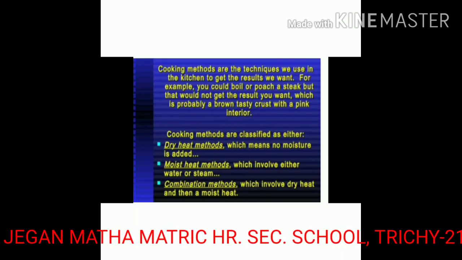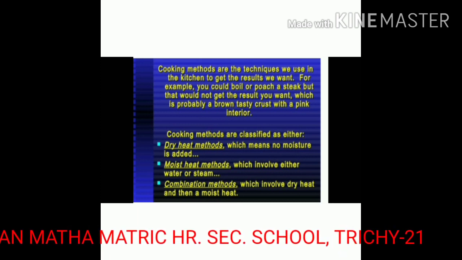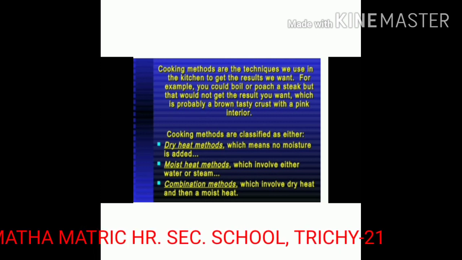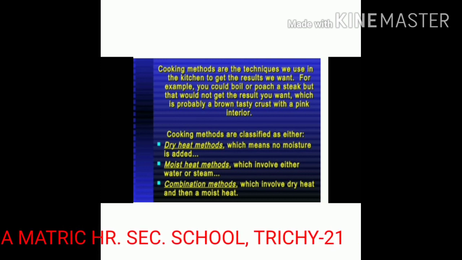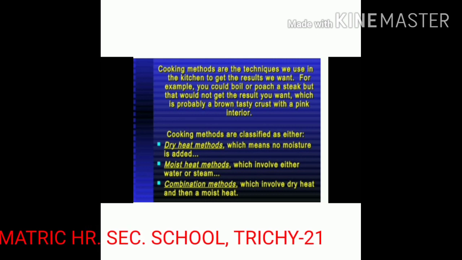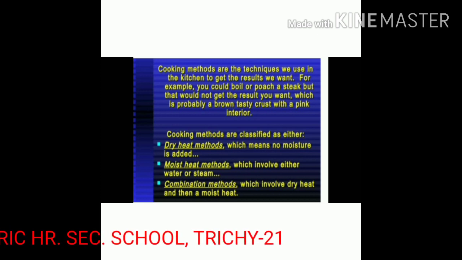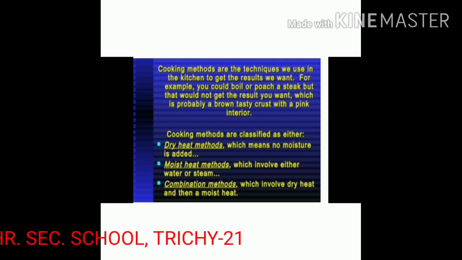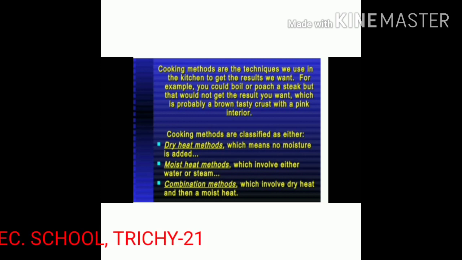Cooking methods are the techniques we use in the kitchen to get the results we want. For example, you could boil a steak but that would not get the result you want, which is probably a brown tasty crust with a pink interior. The first method, dry heat methods, which means no moisture is added. Moist heat method involves either water or steam. Then other methods involve dry heat and then moist heat.